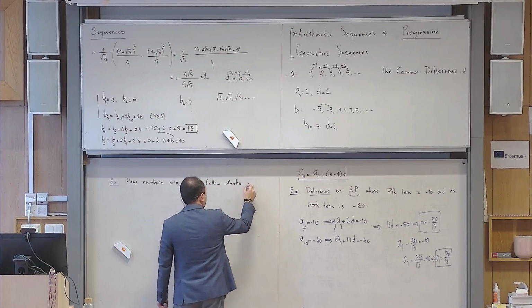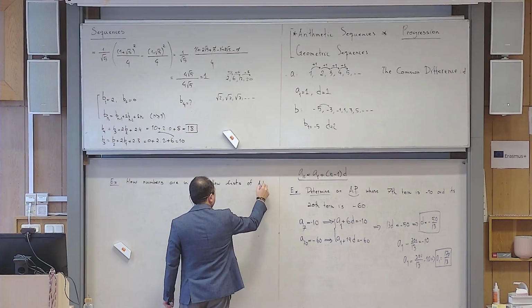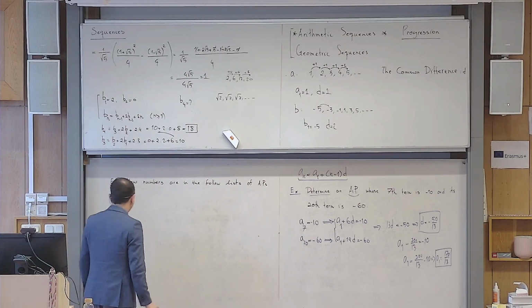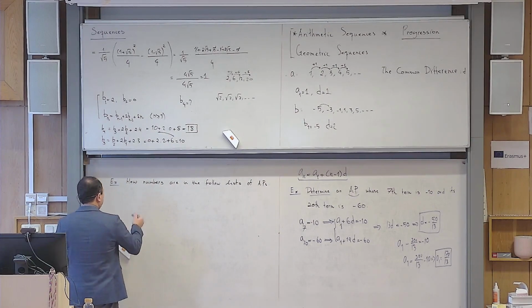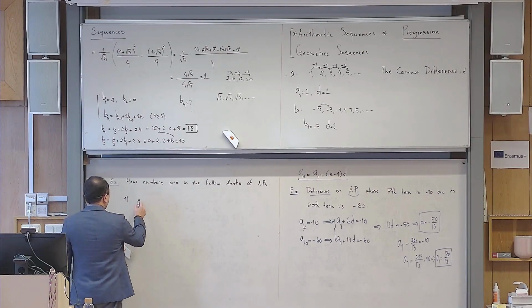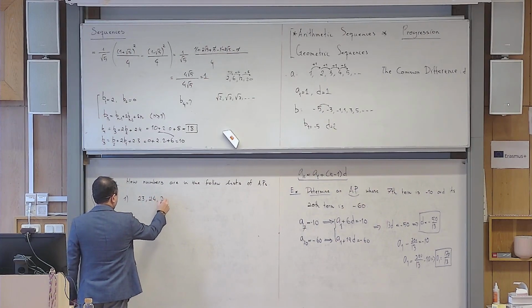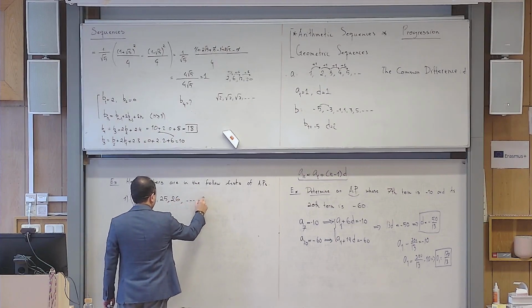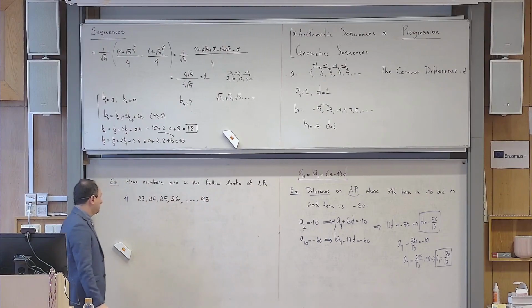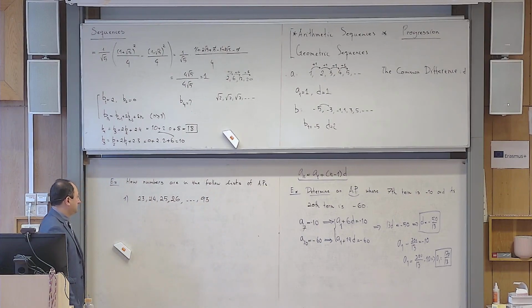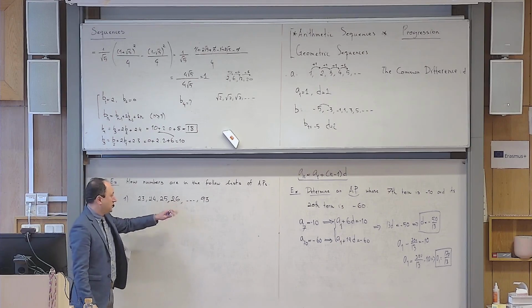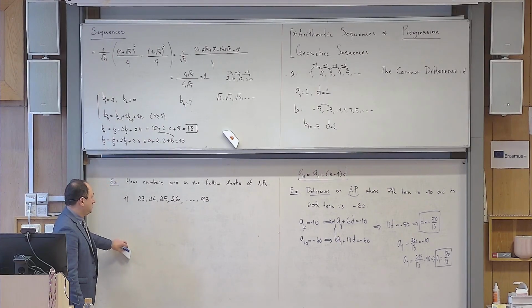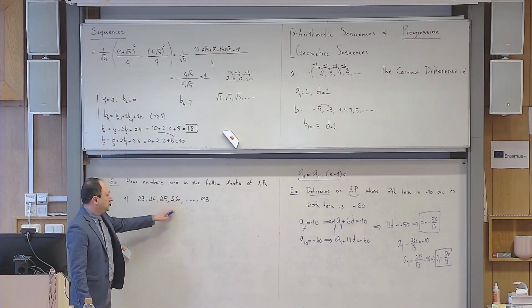If you want, I can emphasize arithmetic progressions. Okay, so let me just write something simple here. Let me start with 23, 24, 25, 26, and I continue my list up to 93. Where I put these dots, it means that I'm not deceiving you. Whatever pattern you found, it continues like that.